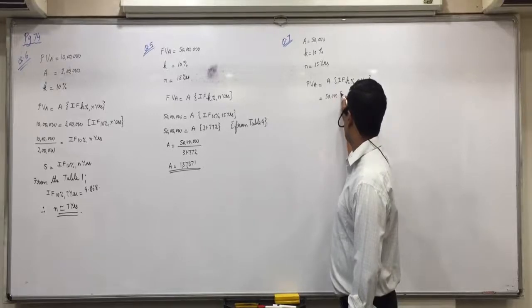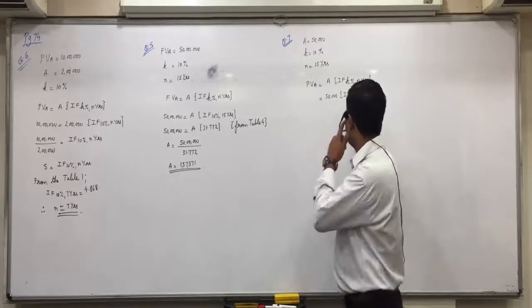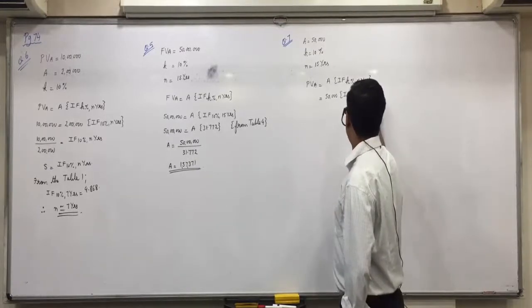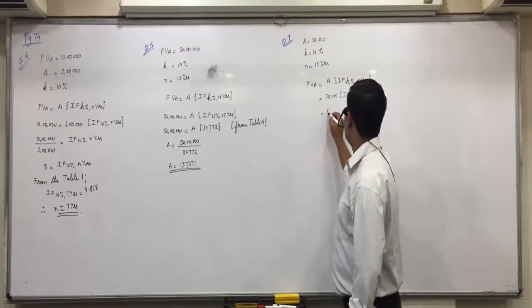A, that is 50,000, into interest factor 10% and 15 years.